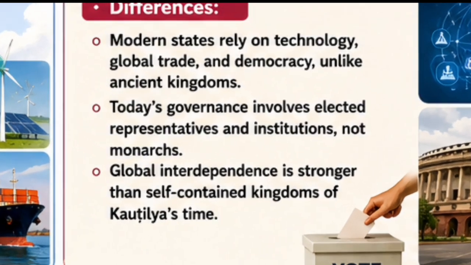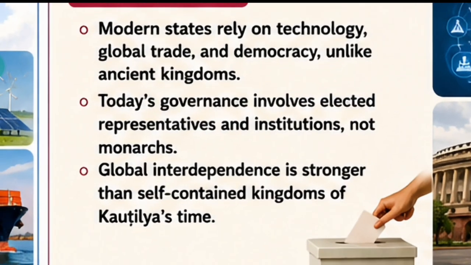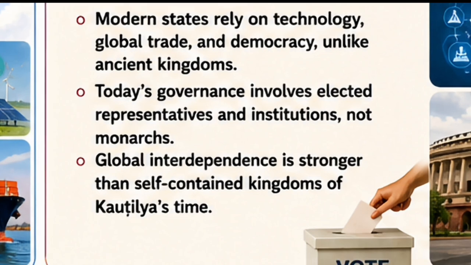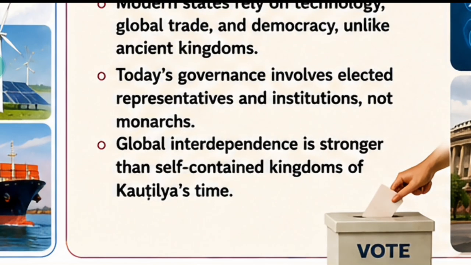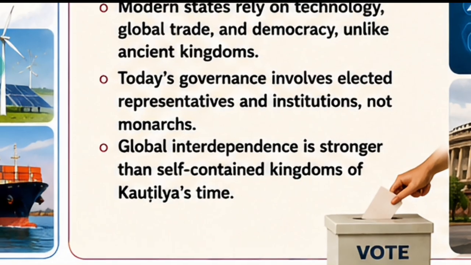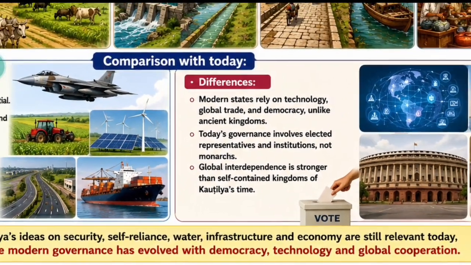Fine. Today's governance involves elected representatives. Nowadays we elect our leaders. Fine. Our institutions are there, like legislature, judiciary, and executive. So monarchies are not there. After that, global interdependence is stronger, unlike the self-contained kingdoms of Kautilya's time. Nowadays, countries are more dependent. There is global cooperation. Global interdependence is much stronger nowadays. So these are some differences.